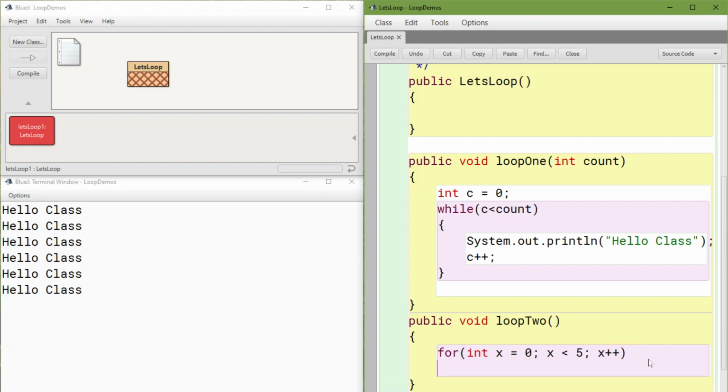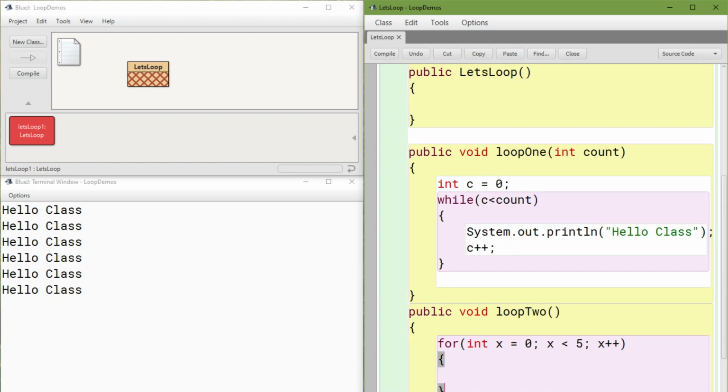Okay, and then let's go to the body of the for loop. What am I going to do inside of that loop? Let's just make it print out some numbers. I'm going to say system.out.print, and let's just have it print what x is.